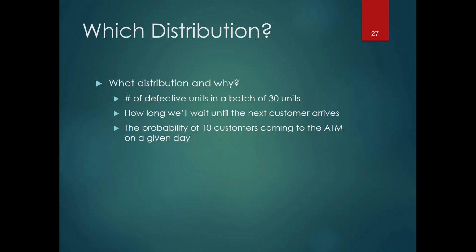How long we'll wait until the next customer arrives? If you're talking about time, then we're talking about exponential. Whereas that last one there, the probability of 10 customers coming to the ATM on a given day, you're concerned with probability of customers. Since you want the probability of a discrete thing, then that is Poisson, not exponential.